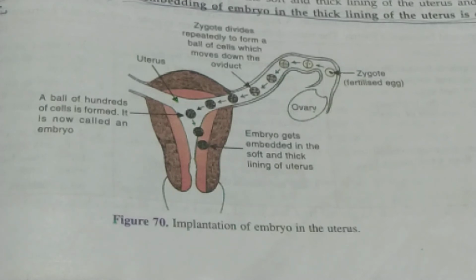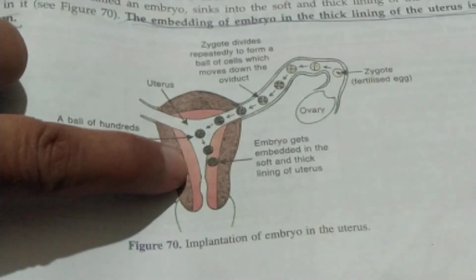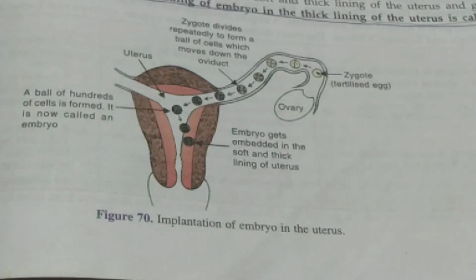There is a decrease in the amount of estrogen and progesterone, and due to that, the endometrium wall breaks down. This thick wall of the uterus is called the endometrium wall. So it starts breaking and the cycle in the female starts, which is called the menstrual cycle.